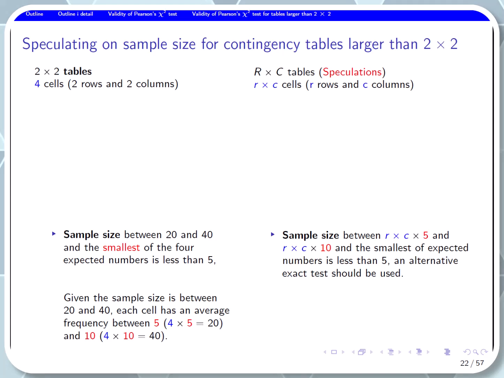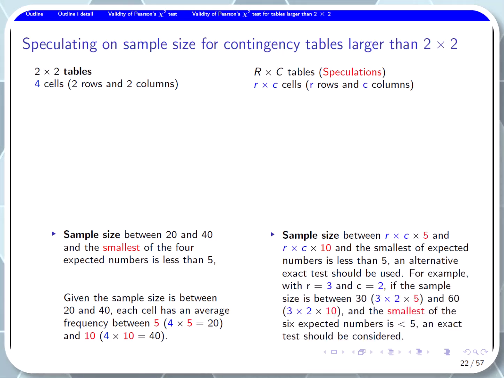For a large table with R rows and C columns, if sample size is between R times C times 5 and R times C times 10, and the smallest of the expected numbers is less than 5, alternative exact test should be used. For example, with R equal to 3 and C equal to 2, if the sample size is between 30 and 60, and the smallest of the 6 expected numbers is less than 5, exact test should be considered.